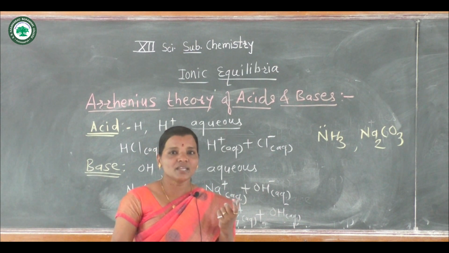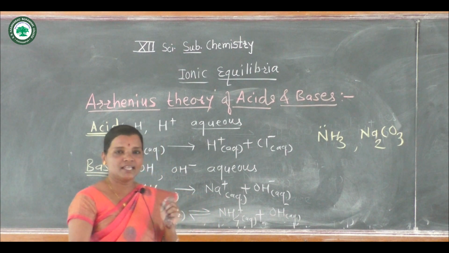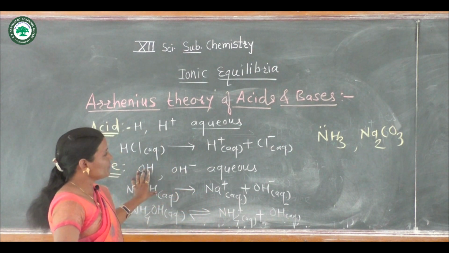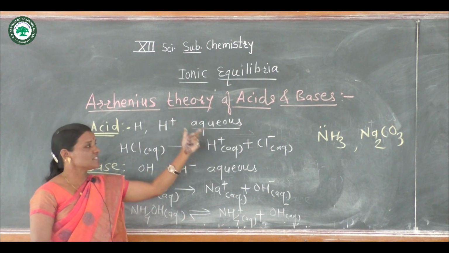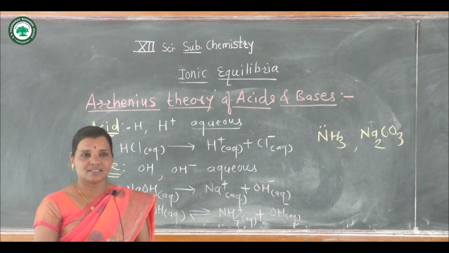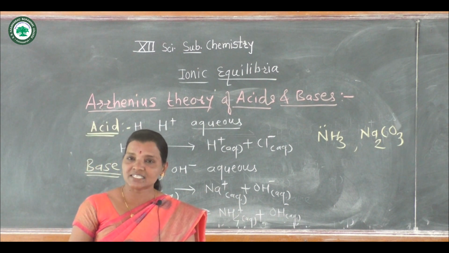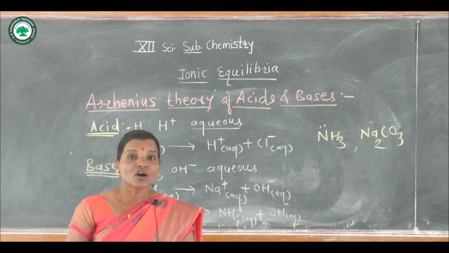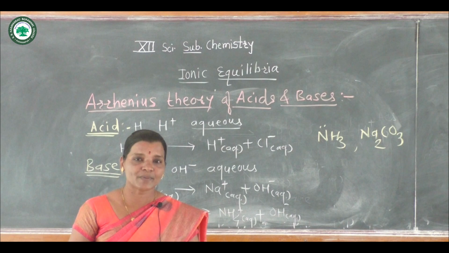So one limitation of this theory is that it is applicable only for aqueous solutions, and it does not explain the definitions of other acids and bases which do not contain hydrogen and hydroxyl groups respectively.